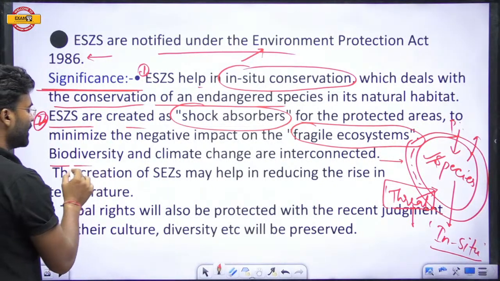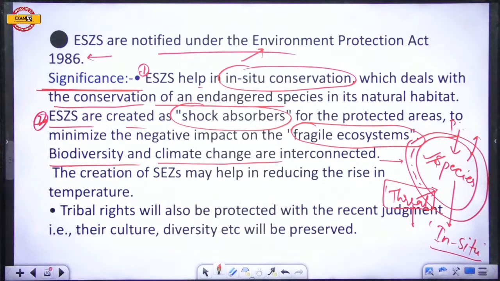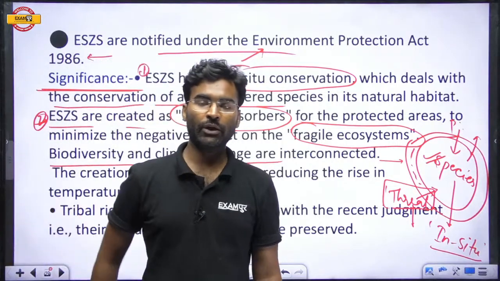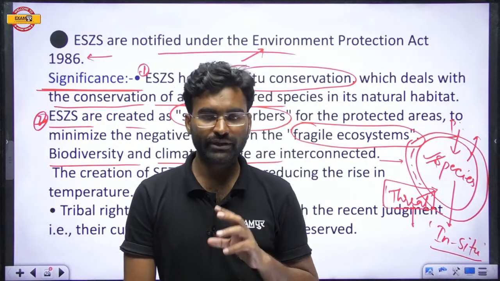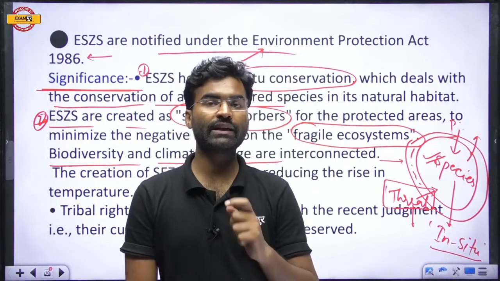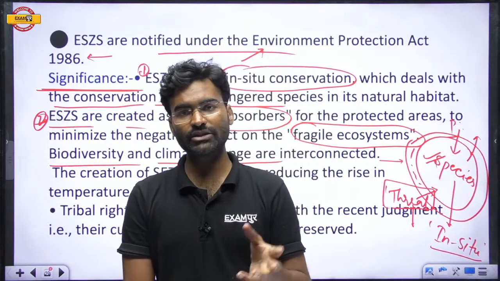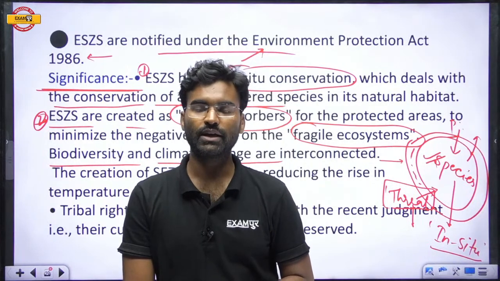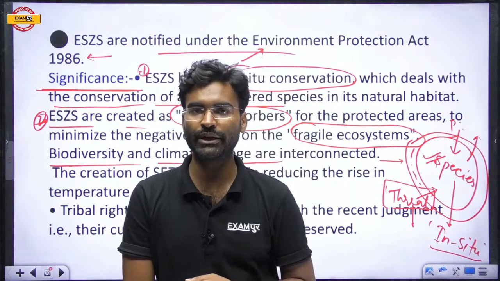The next is that biodiversity and climate change are interconnected. If biodiversity loss continues, then it will affect climate change. And if climate change continues, then it will affect biodiversity loss. That means both are directly related to each other.